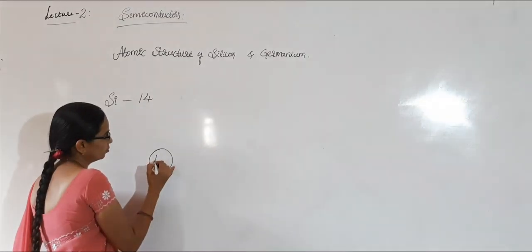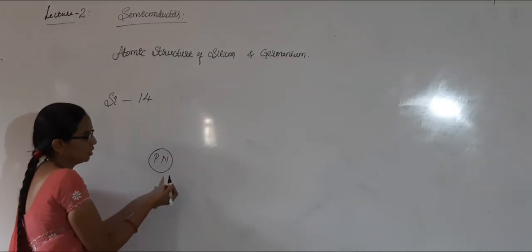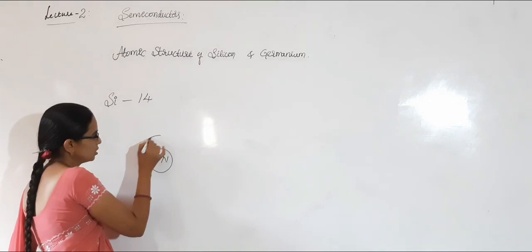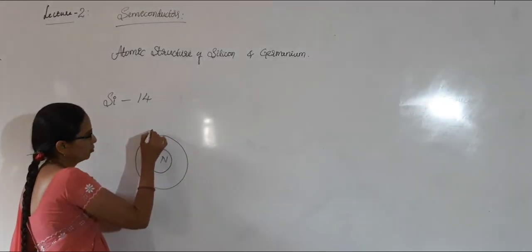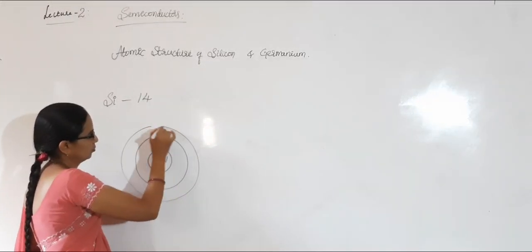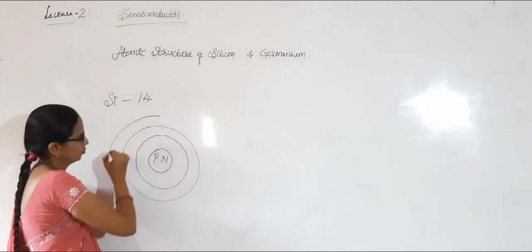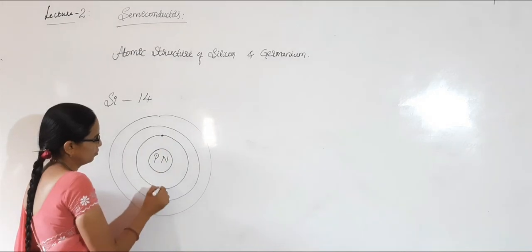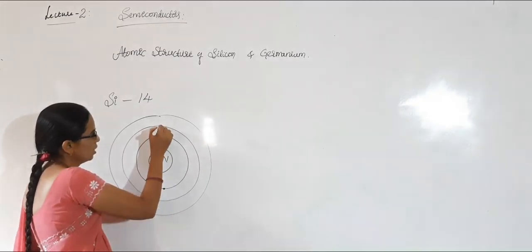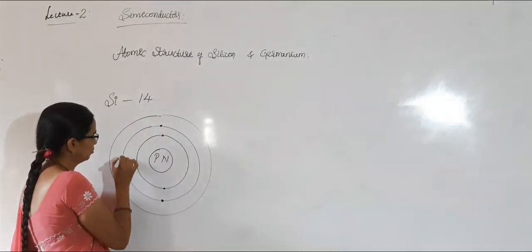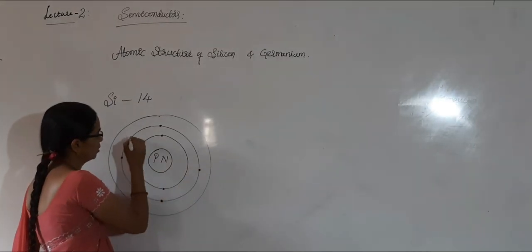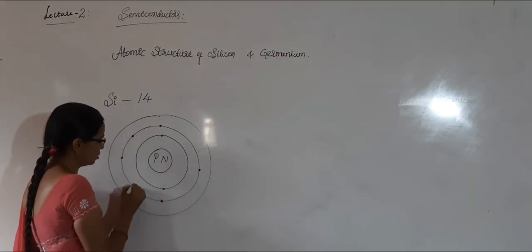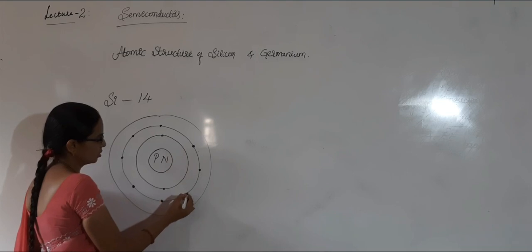Here, central hardcore nucleus which consists of protons and neutrons, and in the first orbit there are 2 electrons, and in the second orbit there are 8 electrons, which is fixed, that you people know.